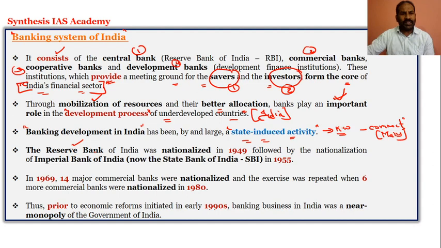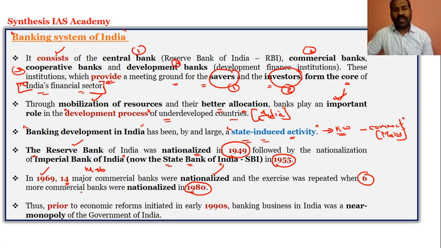So here if you look at it, the Reserve Bank of India was nationalized in the year 1949, followed by the Imperial Bank of India, that is now what we call the State Bank of India, which was nationalized in the year 1955. And then later in the year 1969, 14 major commercial banks were nationalized, and then again in the year 1980, another six commercial banks were nationalized.